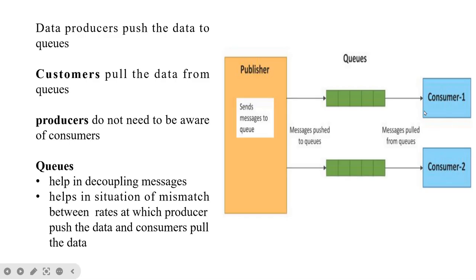Here, the consumers will pull the data from the queues, and the producers will not be aware of the consumers. That is, the publisher is not aware of the consumer. It is not necessarily the case that the publishers or producers will be aware of the consumer. The queues help in decoupling of the messages, and also help in the situation of a mismatch between the rates at which the producer pushes the data and the consumer pulls the data.